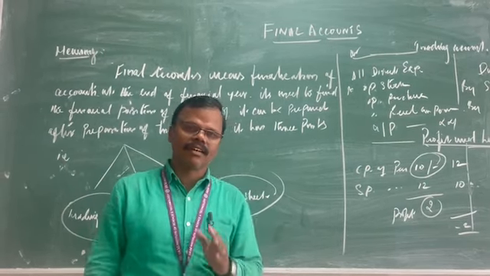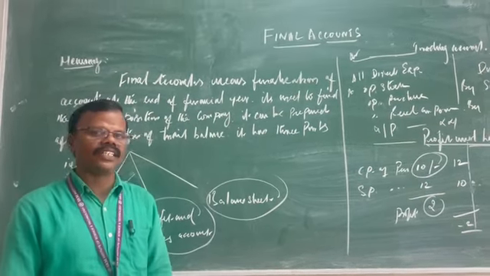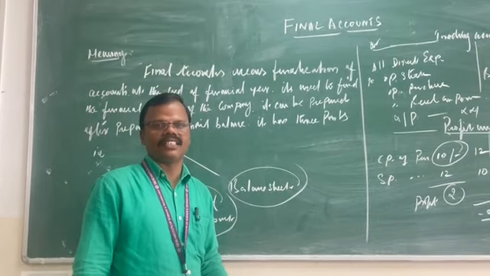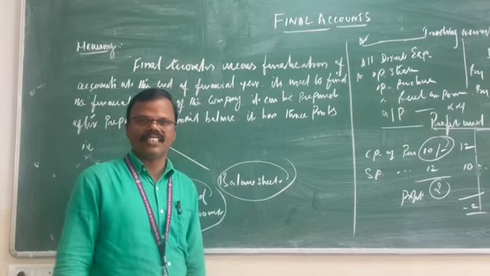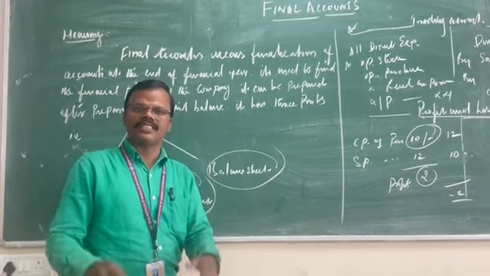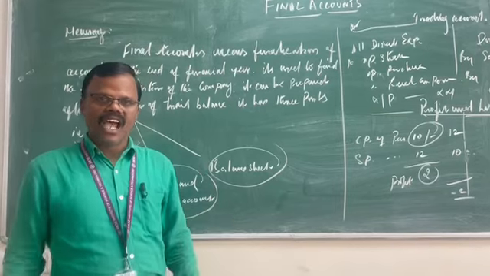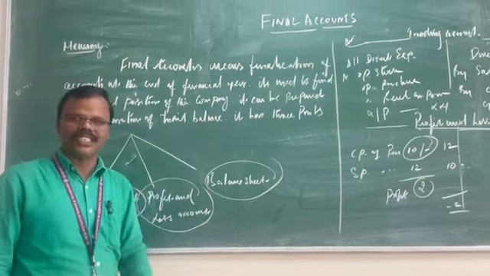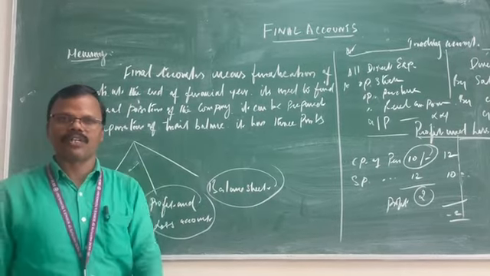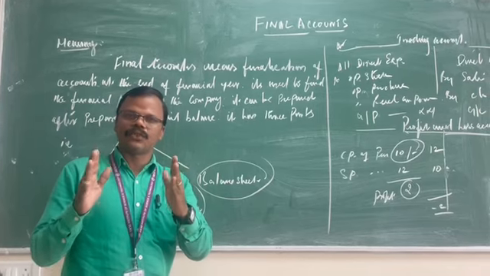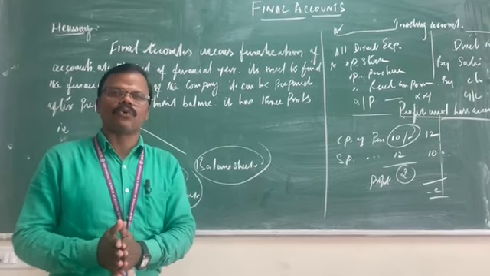So accounting is the art of recording, classifying and summarizing, in a significant manner, events in terms of money transactions, and interpreting the results thereof in the business. It is called accounting. And after that, we must understand final accounts, a topic included in the accounting subject. We must know final accounts.